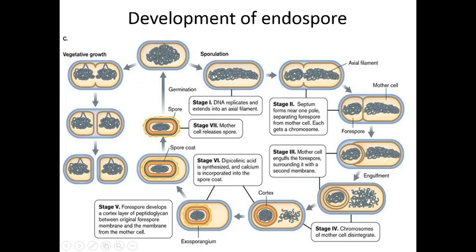So in the initial stage the genetic material of that bacterial cell replicates itself and produces two copies, and you can see here this genetic material is located at a central position, but after DNA replication the genetic material aligns axially. Okay, and after that in the second stage the axial chromatin material starts to separate with the help of invagination of the plasma membrane. So this plasma membrane starts to invaginate centripetally.